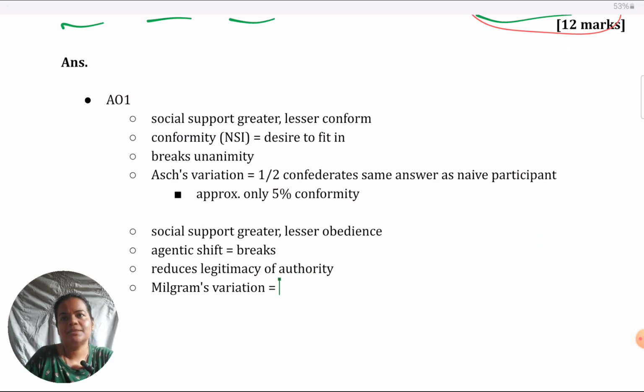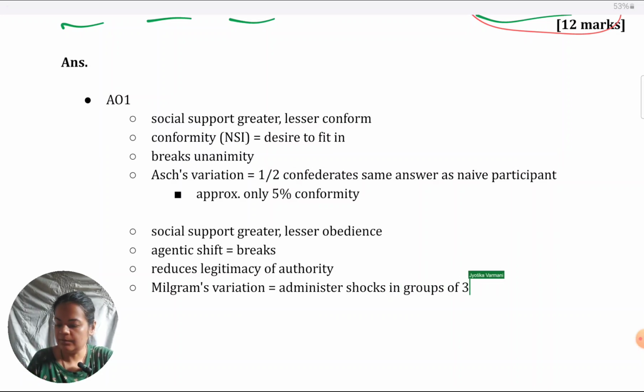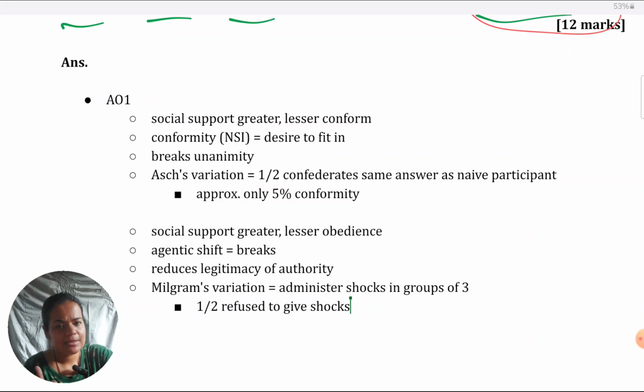So, in one of Milgram's variations, there was social support for the participant, in which they were asked to administer shocks in groups of three, firstly, because normally in Milgram's study, the original one, there's only one participant who has to give the shock. So, in this variation, they were asked to administer shocks in groups of three, and in that group, one or two, many studies have been done. So, in some cases, one, in some cases, both the other confederates who were pretending to be participants along with the genuine one, they refused to give the shocks. And in this case, obedience rates declined.